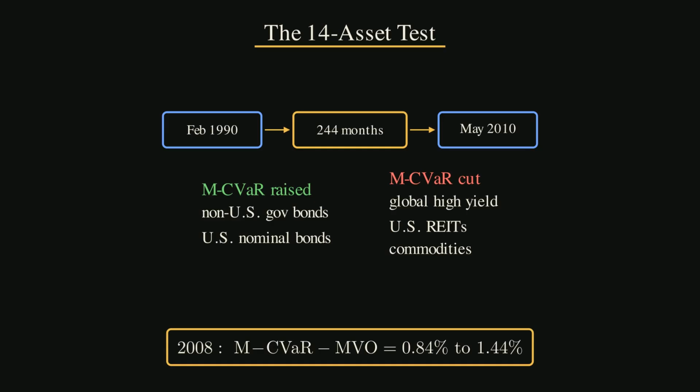Picture the shape. A normal curve is balanced. The left side and right side are mirror images. A negatively skewed curve leans toward bad outcomes. The left tail stretches farther. A fat-tailed curve puts more probability in extreme outcomes. Now combine them. The left side is not only longer, it is heavier. That is the shape M-CVaR is built to punish.